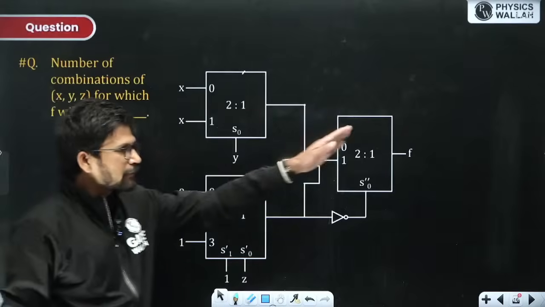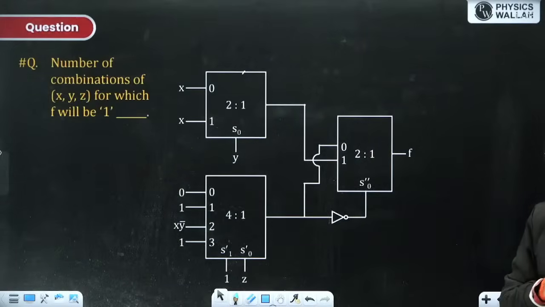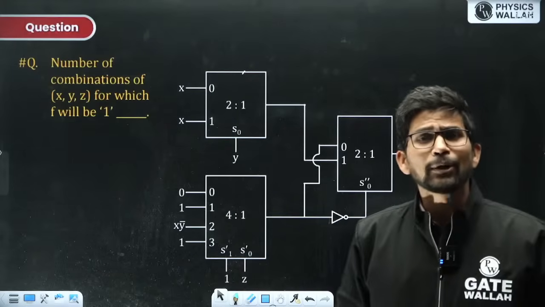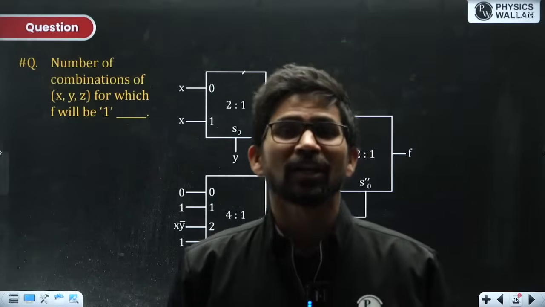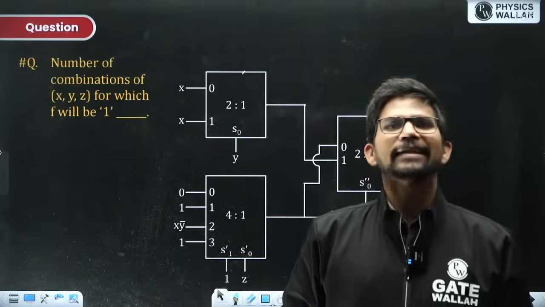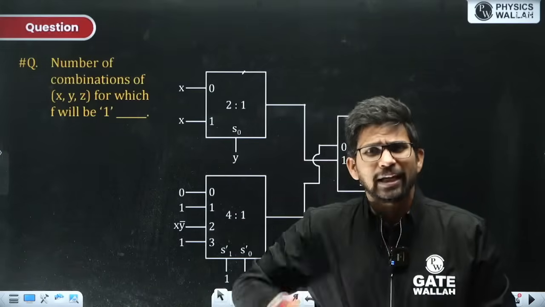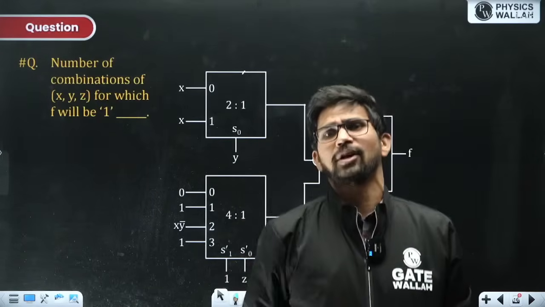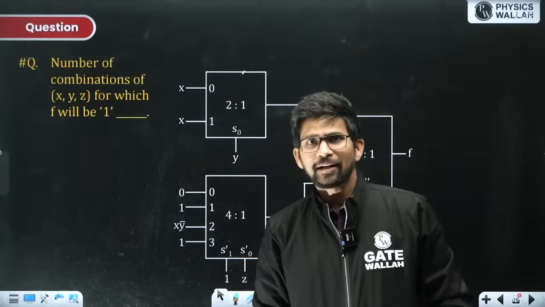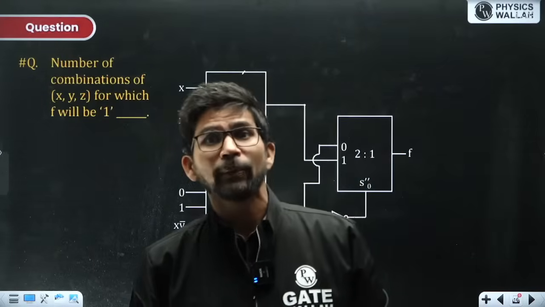And if you are able to find the SOP expression of f, because there are 8 terms from x, y, z, those 8 combinations are 8 terms for the function, and f will be 1 for those terms which are there in the SOP.